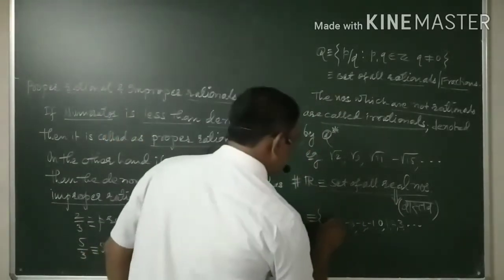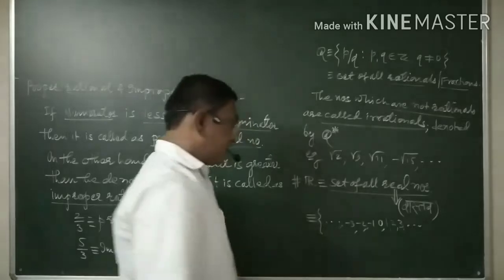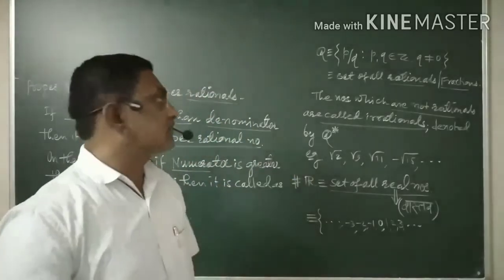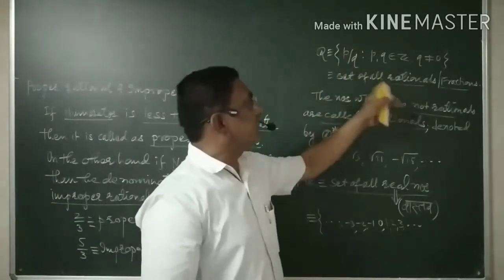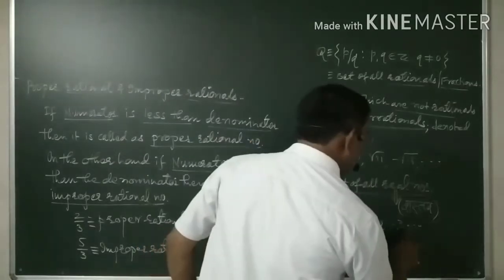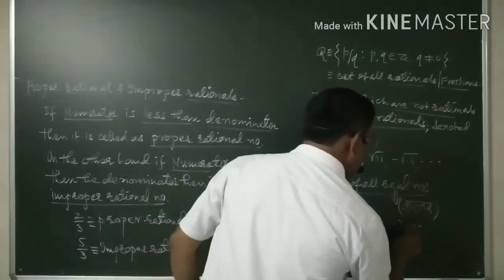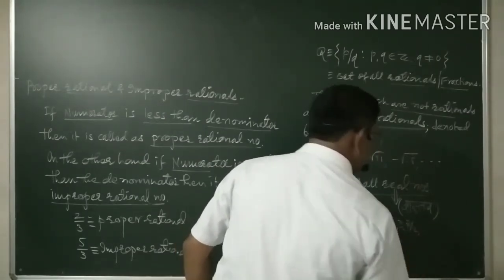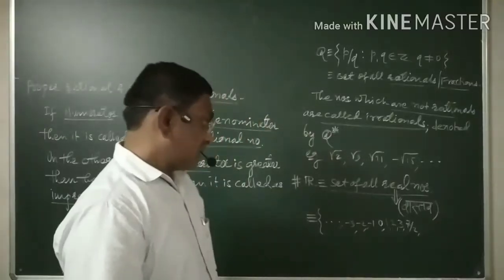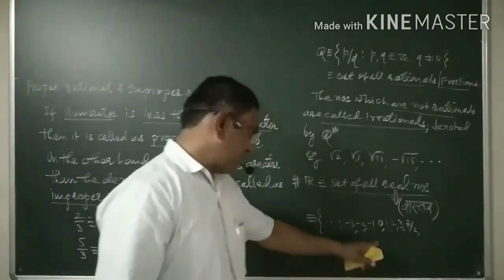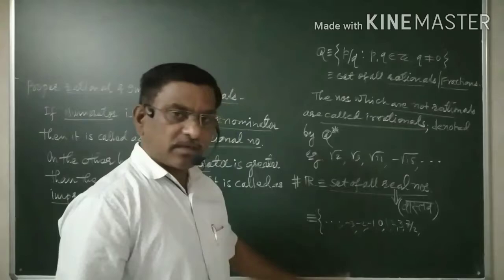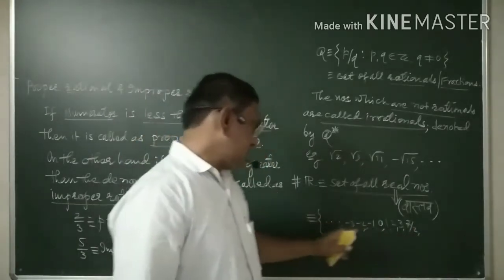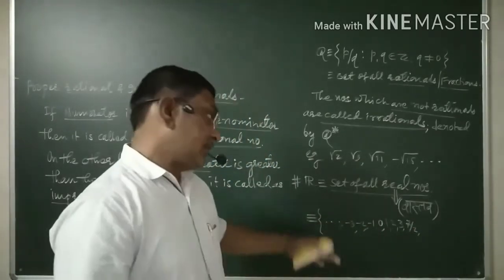Again, it consists of rationals also, numbers of the form, let me write here 7/2, which is positive, and negative rationals.